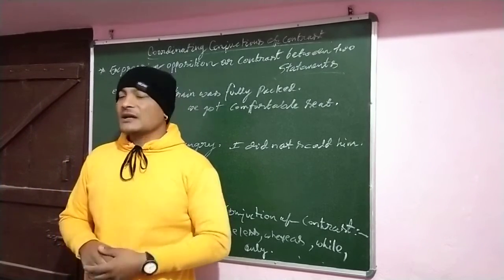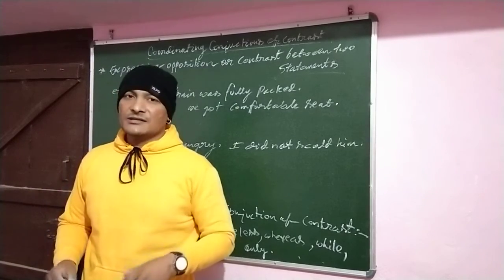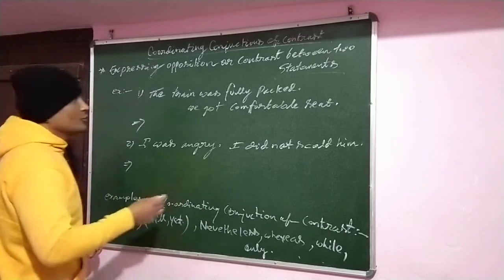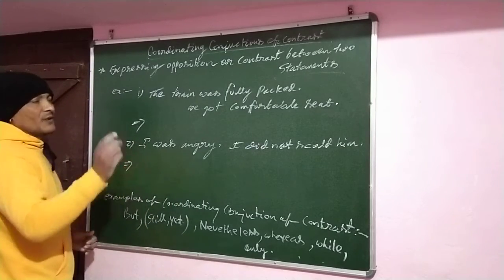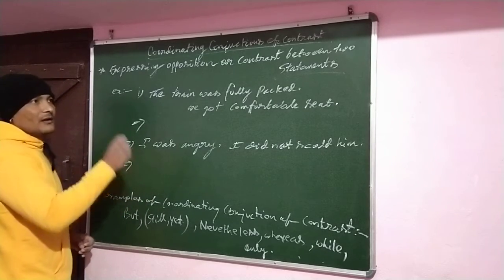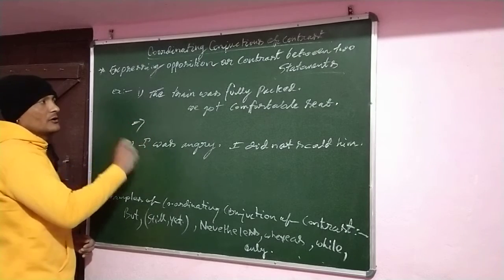For such sentences we use contrast conjunctions. First we have to make sure whether the given statement is in contrast or not.